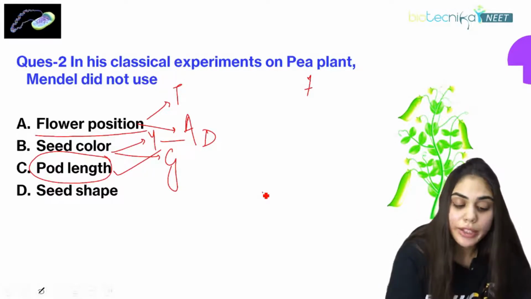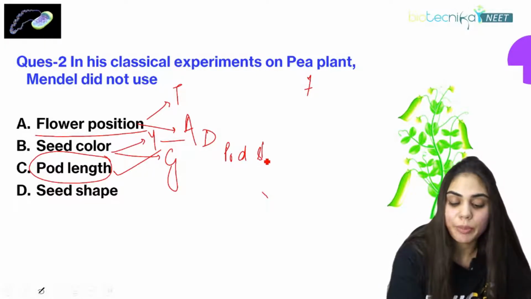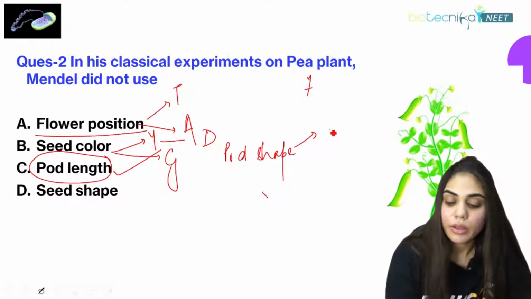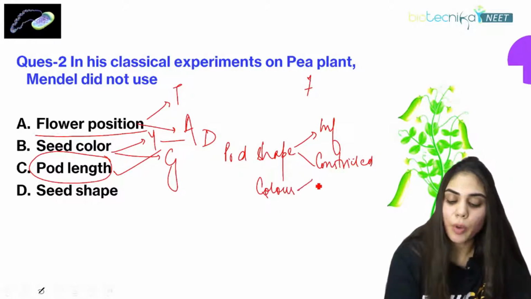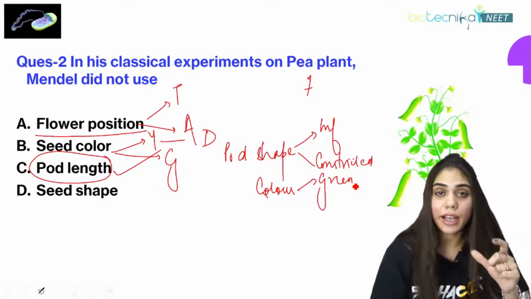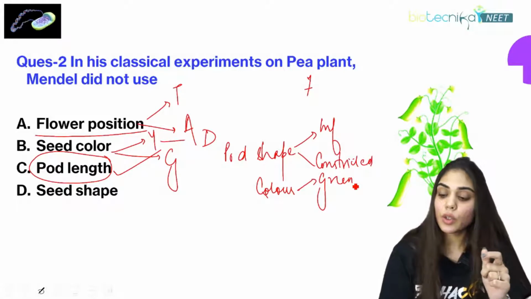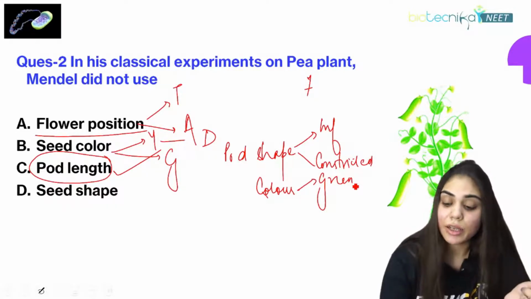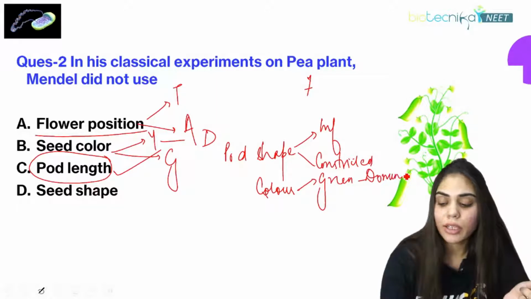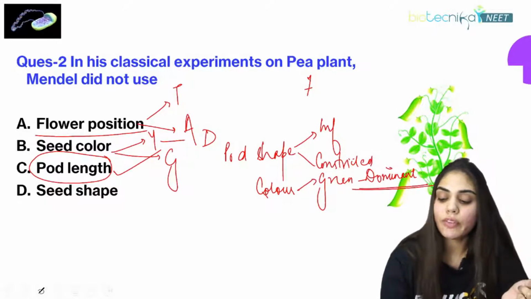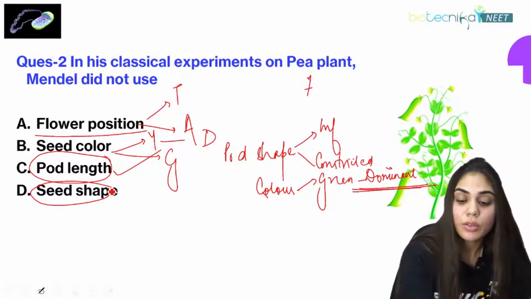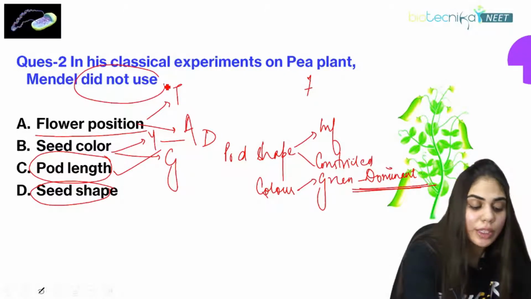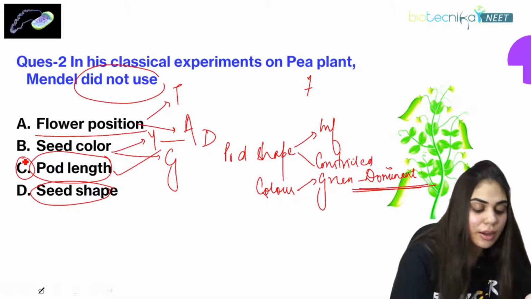But here he talked about what is the pod shape, if it is inflated or constricted. And also he talked about pod color. What is the color? If the pod color is green, that means hara hara matar that we are taking from the market. So if green color is there, that means it is the dominant. अगर पीला होगा तो कोई लेना नहीं चाहेगा, ठीक है? So it should always be green in color. And also he talked about seed shape. So the right answer for this question is Mendel did not use pod length. So this is the right answer.